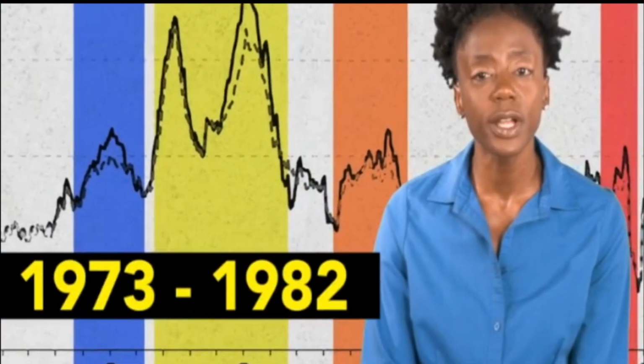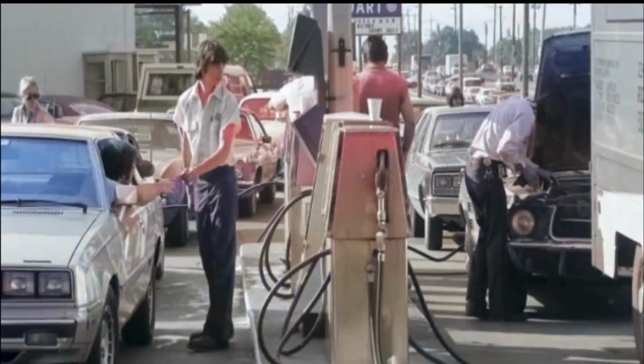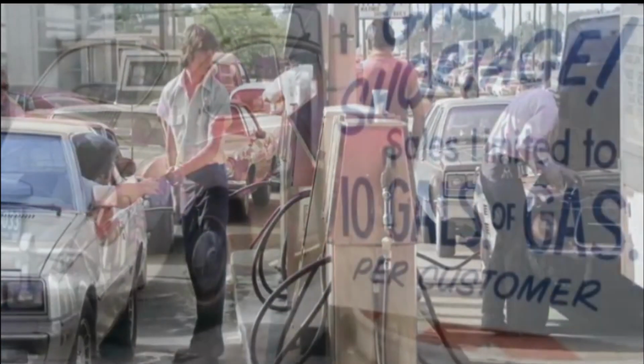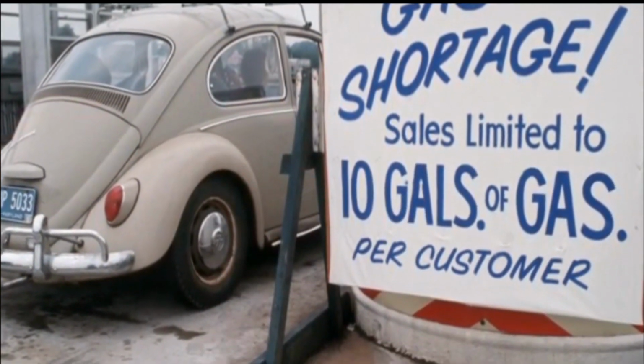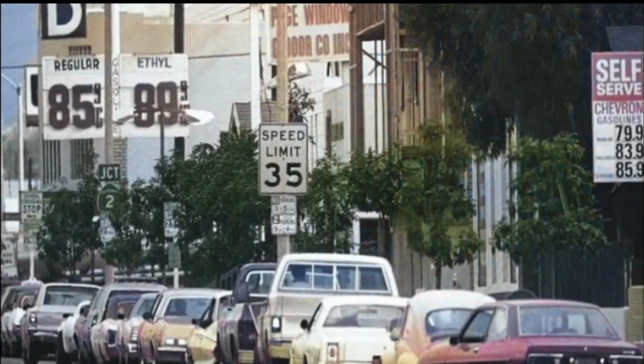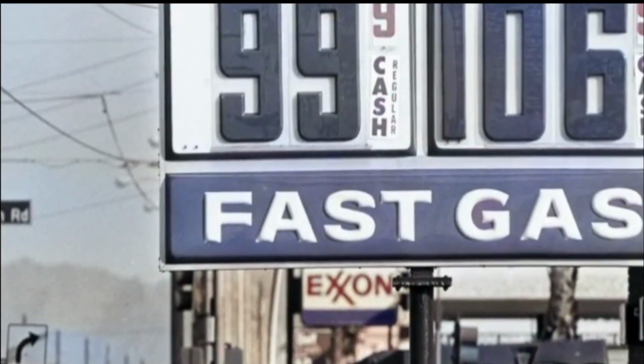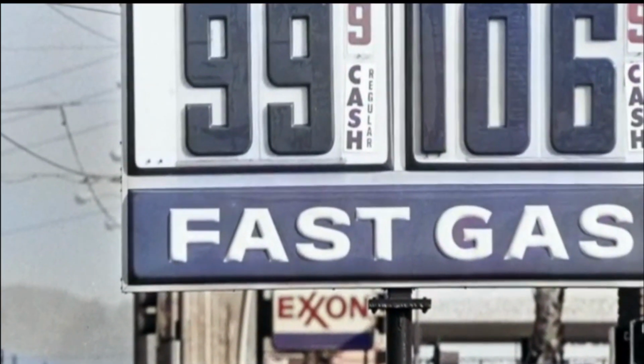The fourth inflationary episode in recent United States history occurred between 1973 and 1982, and is considered to be one of the longest periods of inflation the U.S. has ever experienced. This inflationary episode occurred as a result of 2 huge increases in oil prices.